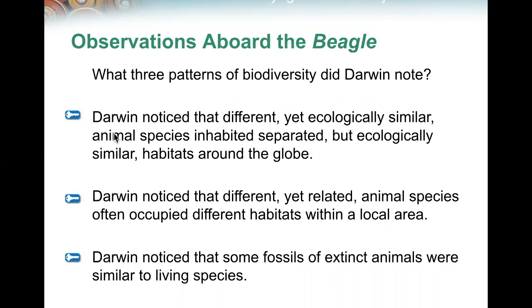Darwin noticed that different yet ecologically similar animal species inhabited separated but ecologically similar habitats around the globe. Darwin also noticed that different yet related animal species often occupied different habitats within the local area. Darwin noticed that some fossils of extinct animals were similar to living species.